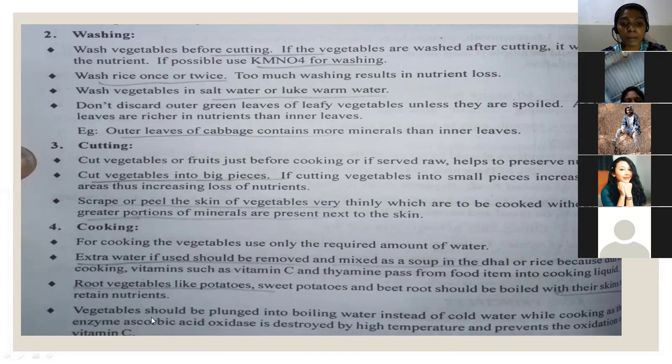And vegetables should be plunged into boiling water instead of cold water while cooking, as the enzyme ascorbic acid oxidase is destroyed by high temperature, which prevents the oxidation of vitamin C. So after boiling the water, we can add the vegetables, because it prevents the oxidation process and stabilizes the vitamin C. So instead of putting vegetables into cool water, we can use boiling water and put our vegetables in for cooking. That is one cooking principle.